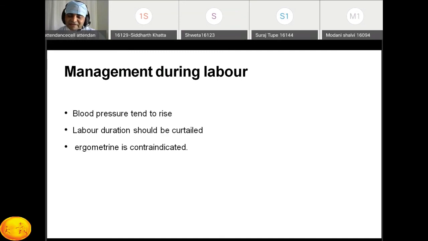Ergometrine means methergine injection, which we give after the delivery of the placenta to prevent PPH. But this methergine causes vasospasm, and already in preeclampsia there is vasospasm, which causes cardiac problems. That's why ergometrine is contraindicated during the labor. Keep these three important points in mind.